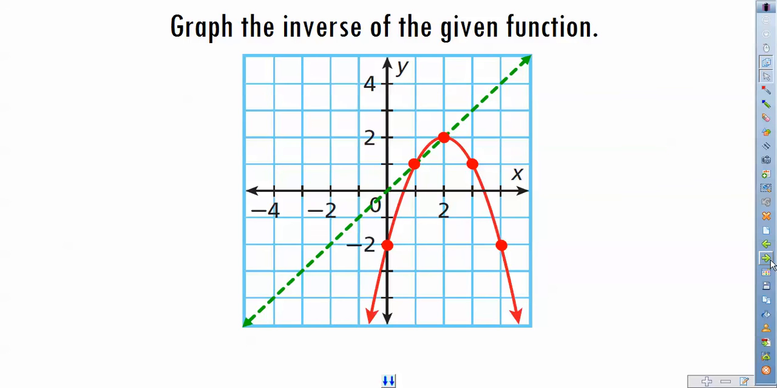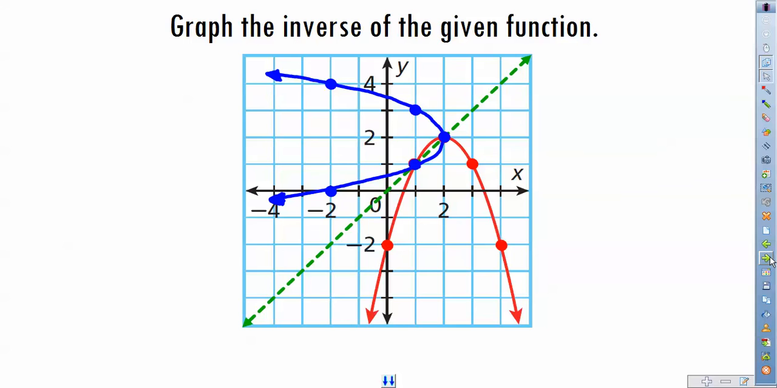And then let's get some key points here on that parabola. Key points is where it crosses those grid lines right there, right? So now that we have those 5 points here, we're just going to take the time and reflect those over that line y equals x. So now we get this, and then we can connect those and we can make our graph.